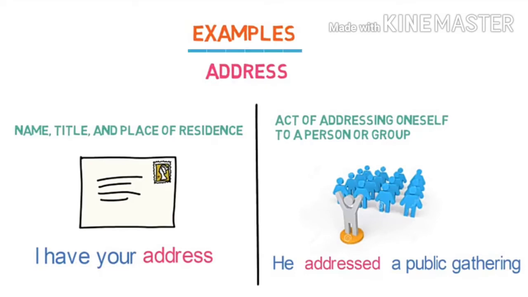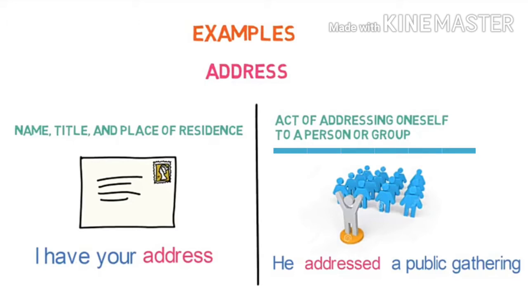Let's look into examples of homonyms. First one is address. One meaning of it is name, title and place of residence. So it defines a person's residence address. See the sentence, I have your address. Now let's look into a totally different meaning of the same word address.